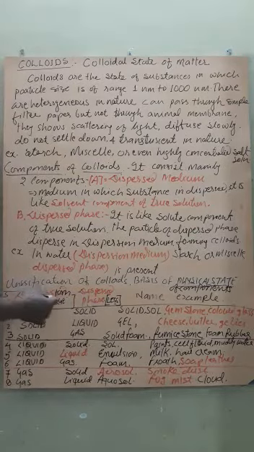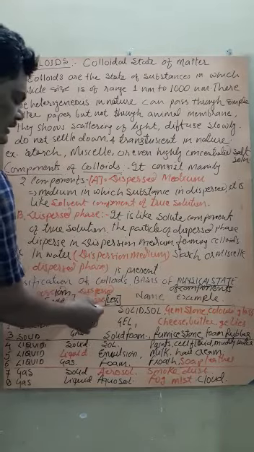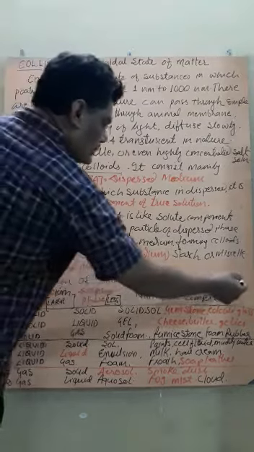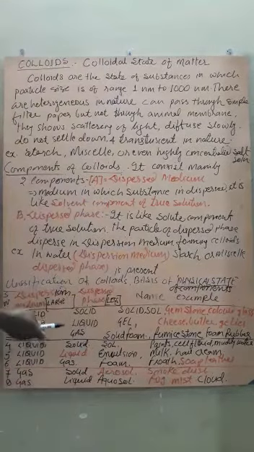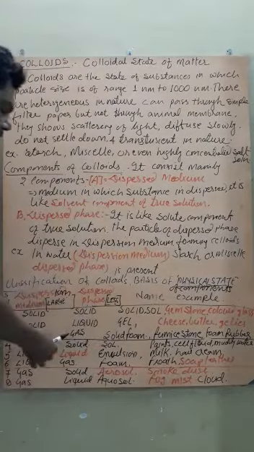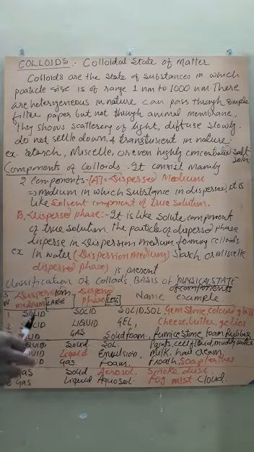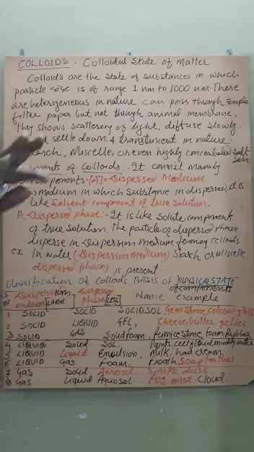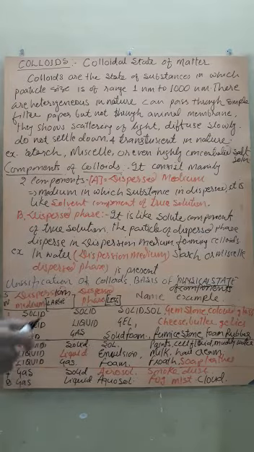The dispersion medium is large and the dispersed phase is in lesser quantity. On the basis of physical state, colloids have 8 types, whereas for solutions the physical state classification gives 9 types. Here only 8 types. Which 8 types? Here it is given in detail.